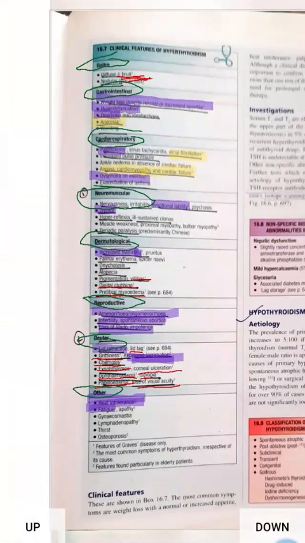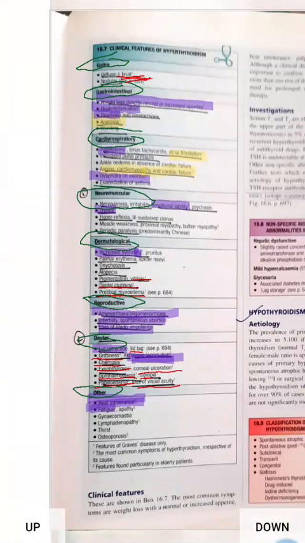Then gastrointestinal: the important feature is weight loss despite increased appetite. Then hyperdefecation and diarrhea. Then cardiopulmonary: palpitations, then dyspnea on exertion. Neuromuscular: emotional lability, nervousness, irritability, tremor. Dermatological: increased sweating, pruritus.